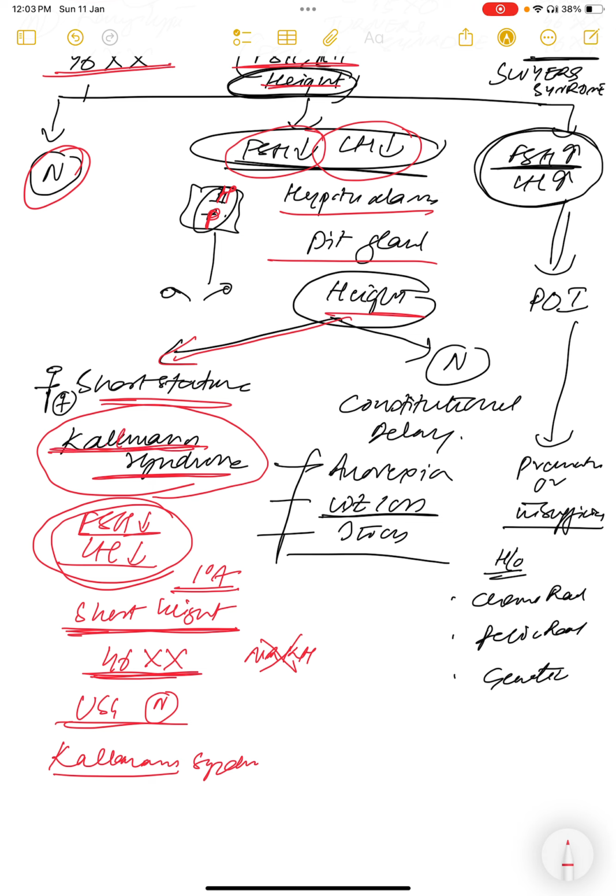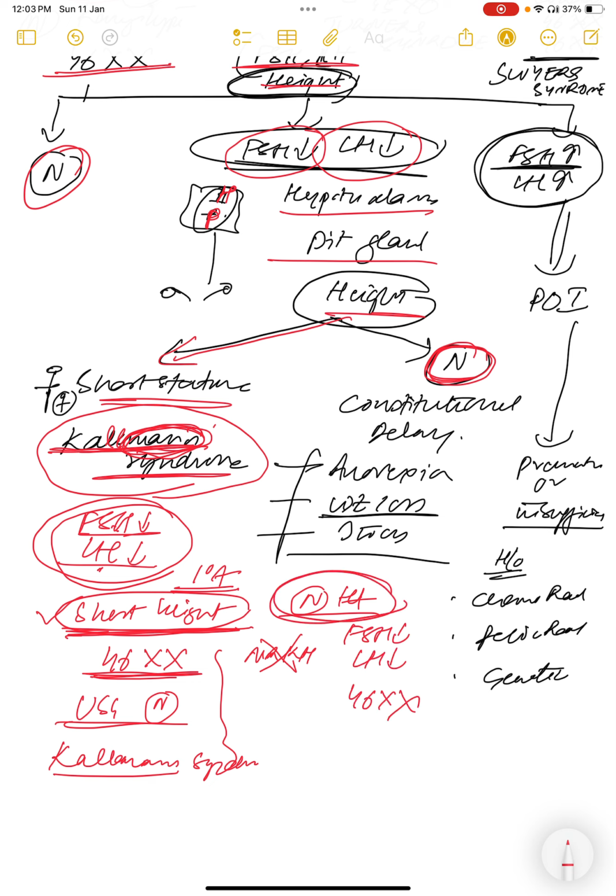Kallmann syndrome, where the brain, the big boss, is getting affected. What is the big boss? FSH and LH, hypothalamus and pituitary, these are getting affected. So there is low FSH, low LH, and short height. If height is normal, with the same scenario, big boss affected, LH low, 46XX, but height normal, then you'll see it's constitutional delay, that is anorexia, weight loss, stress.